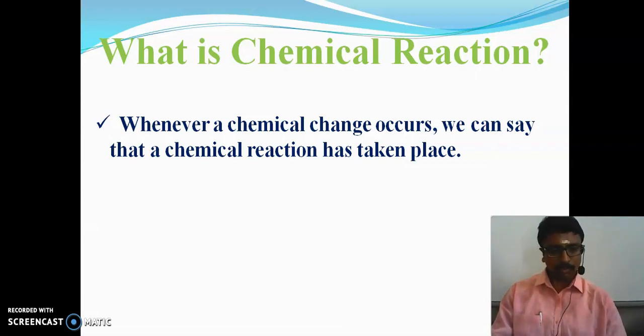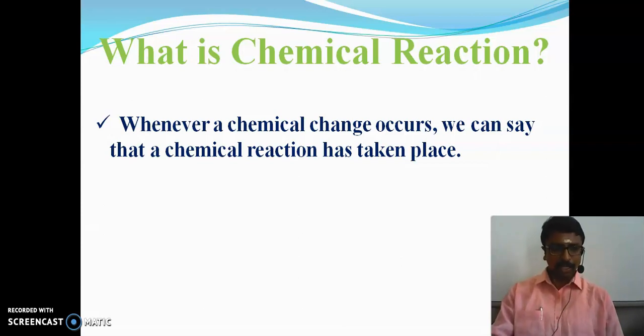So what type of change occurs here during the chemical reaction? Is it permanent or temporary? You have to answer that question. Yes, it is a permanent change. Chemical change is a permanent change. Physical change is a temporary change. In a physical change, we can retain the initial reactant.